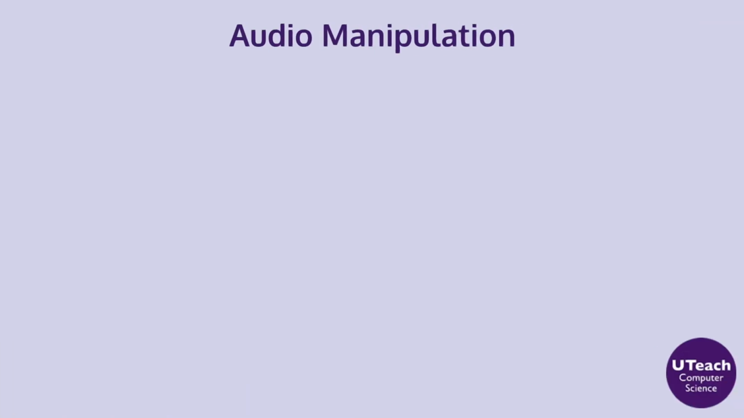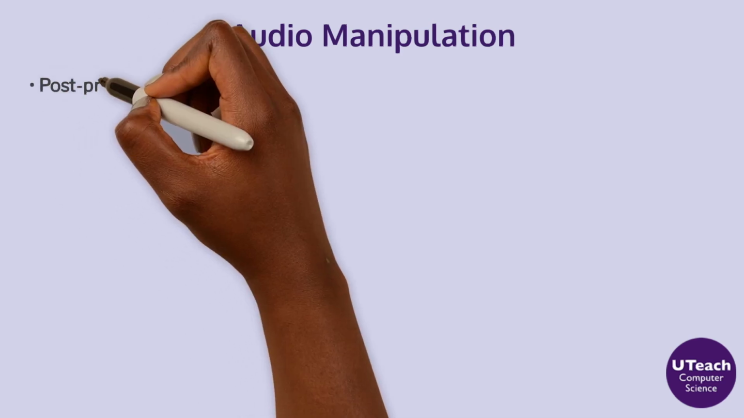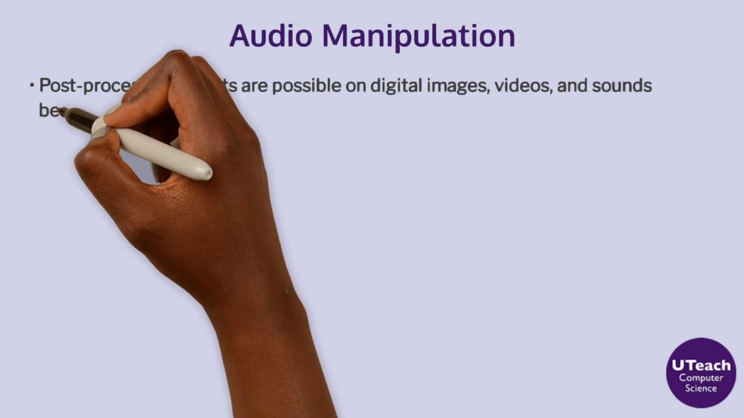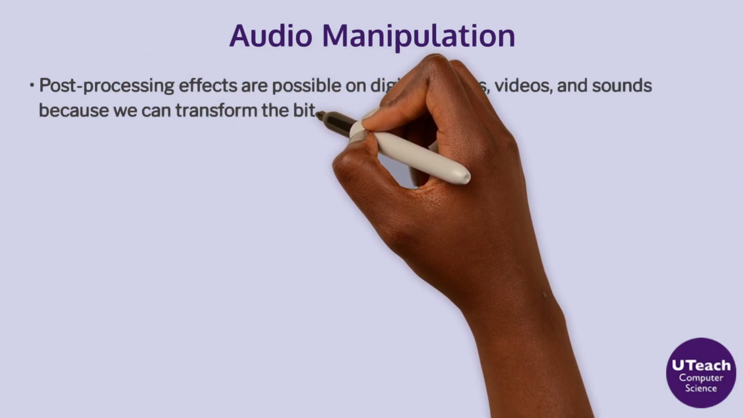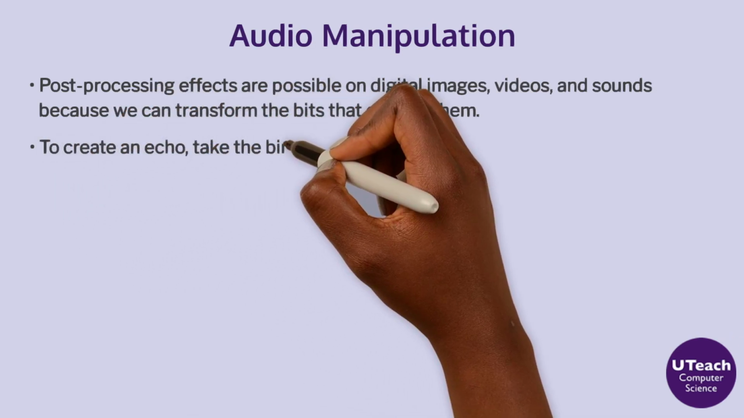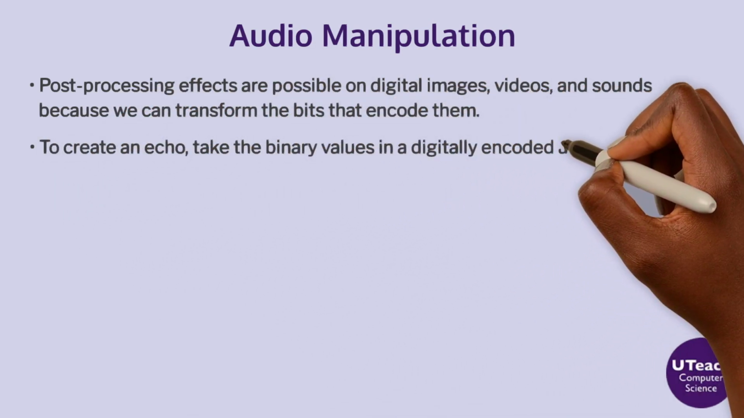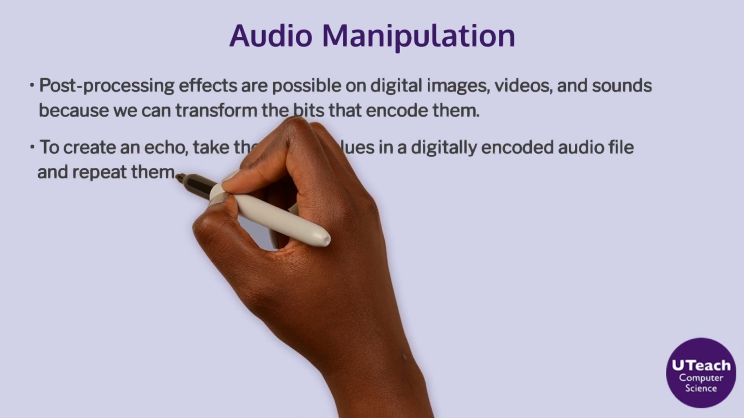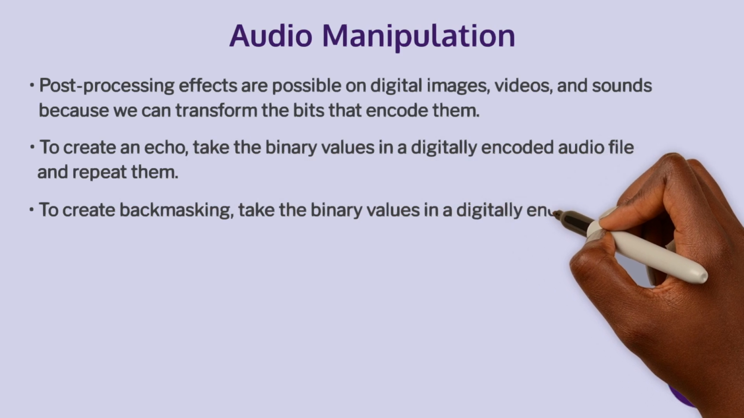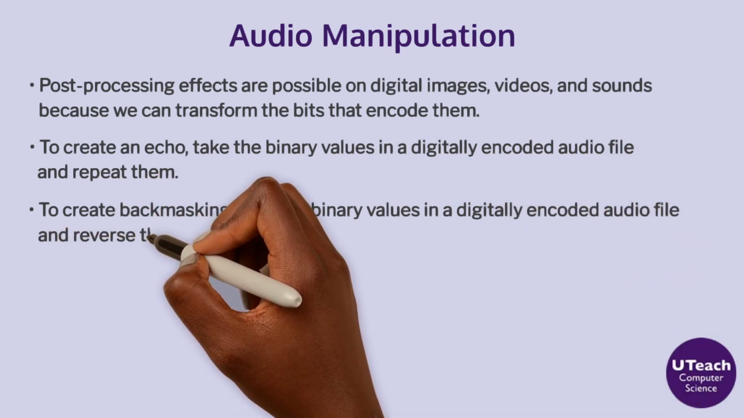To recap, audio manipulation. Post-processing effects are possible on digital images, videos, and sounds because we can transform the bits that encode them. To create an echo, take the binary values in a digitally encoded audio file and repeat them. To create backmasking, take the binary values in a digitally encoded audio file and reverse them.